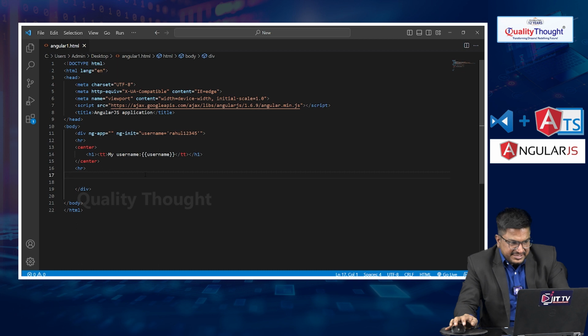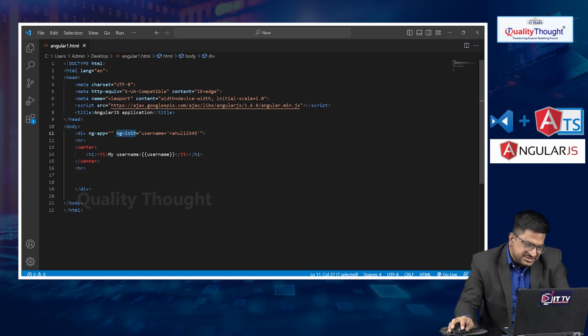Now let me save this file. With ng-init I am initializing one variable called username with the value Rahul123, and it should be reflected if I open this file.